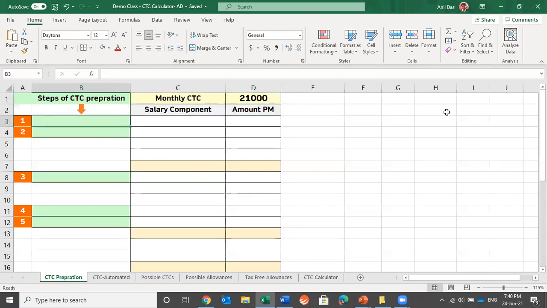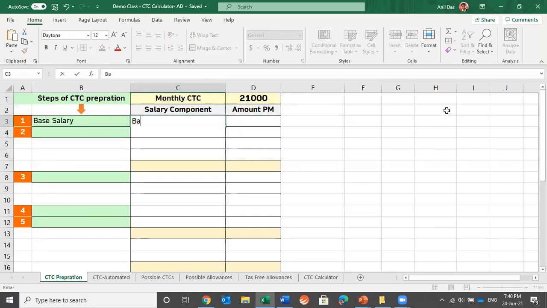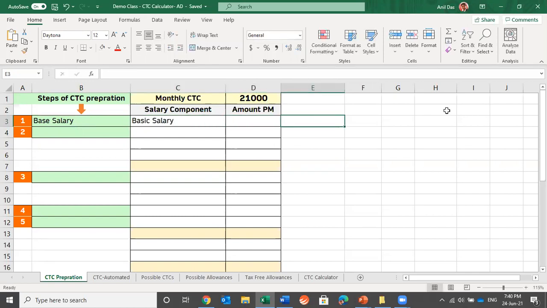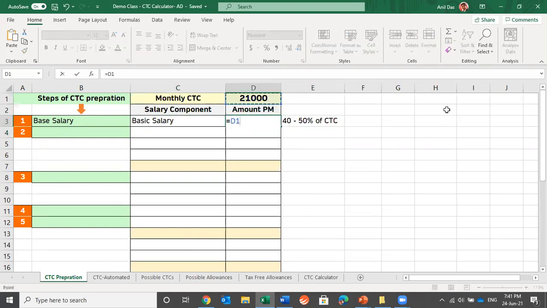In the first step, we decide the base salary. And under base salary, what exactly do we do? We decide the basic salary. How much should the basic salary be? Currently, it is kept as 40 to 50% of CTC. So we have a CTC of 21,000. Let's try to keep 50% of this as basic salary.